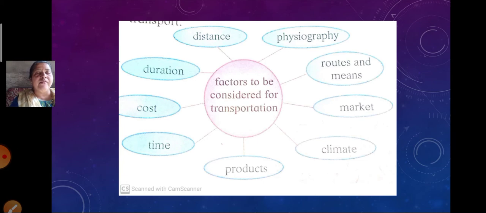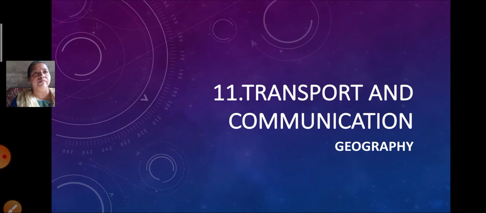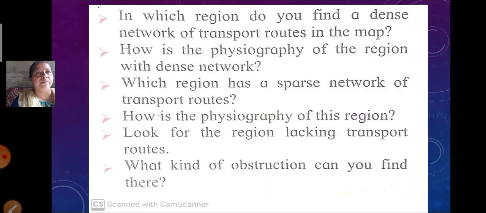Children, we had also learned that when we are learning about the transportation map, we are supposed to take even the physical map in front of us. So let's see. Now here are certain questions which you are going to answer taking into consideration the two maps, that is the physical map and the transportation map.